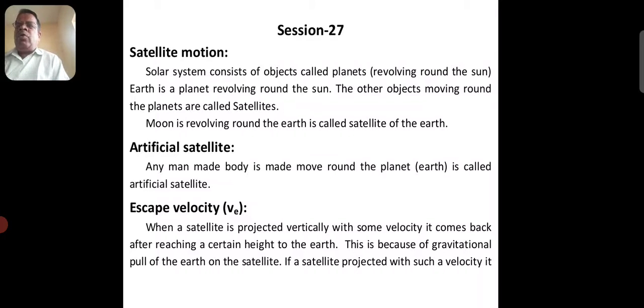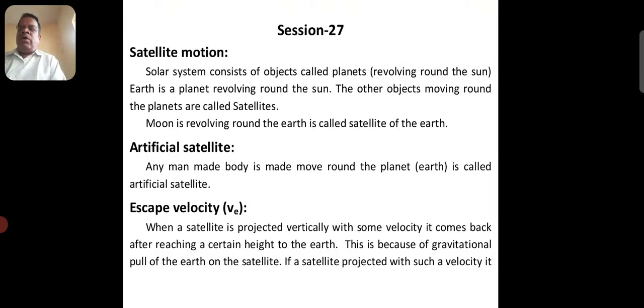Now you know what is satellite. Solar system consists of objects called planets which are revolving around the sun. Earth is a planet revolving around the sun. The other objects moving around the planets are called satellites. Moon revolving around the earth is called natural satellite of the earth. Artificial satellite: any man-made body made to move around the planet, that is earth, is called artificial satellite.